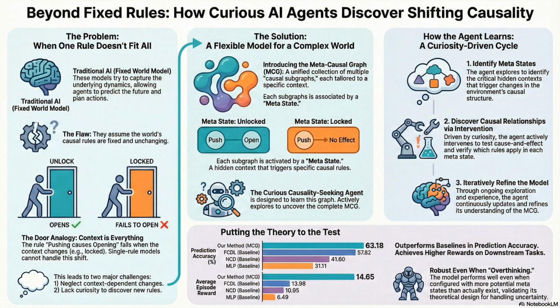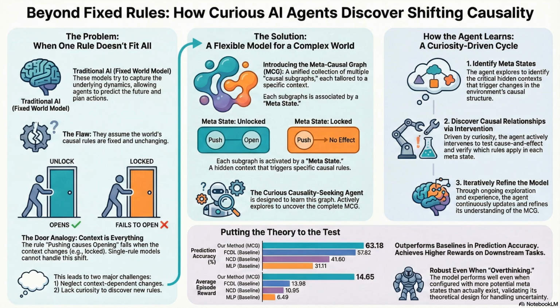But the paper proves this architecture is robust to that. If you tell it to look for 10 states, but only 2 exist, it will just create redundant copies. Redundant copies? Yeah, it'll learn that state 1, state 2, and state 3 all have the exact same rulebook. They become functional clones of each other. So it doesn't break the logic. It just has a few extra keys on its keychain that all open the same door.